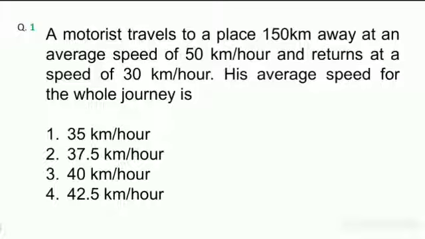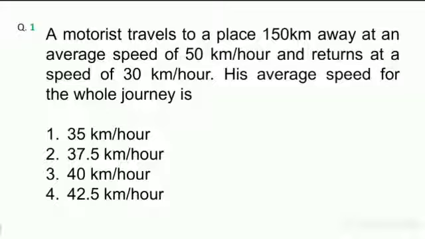First question: a motorist travels to a place 150 kilometers away at an average speed of 50 kilometers per hour and returns at a speed of 30 kilometers per hour. His average speed for the whole journey is? Here the upward journey speed and downward journey speed are given. Two speeds are there, and we have to find the average speed.